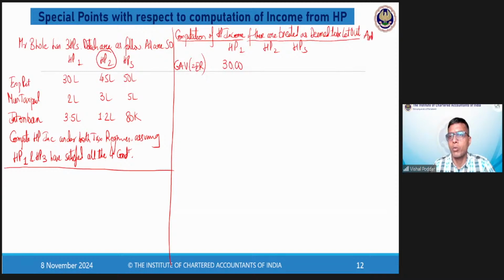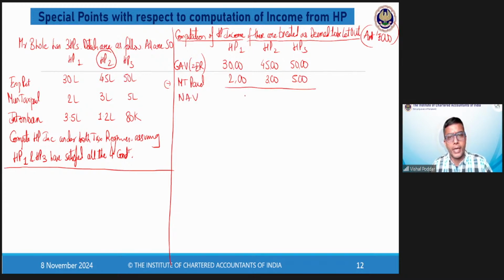Again, I am writing amount in rupees in thousands. So 30 lakhs, 45 lakhs, 50 lakhs. From this, I deduct municipal tax, which is paid, which is 2 lakhs, 3 lakhs, 5 lakhs. I get NAV, which is 28 lakhs, 42 lakhs, 45 lakhs.